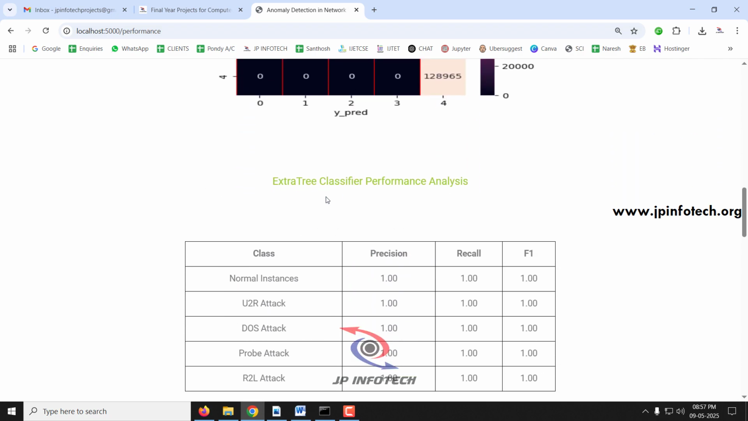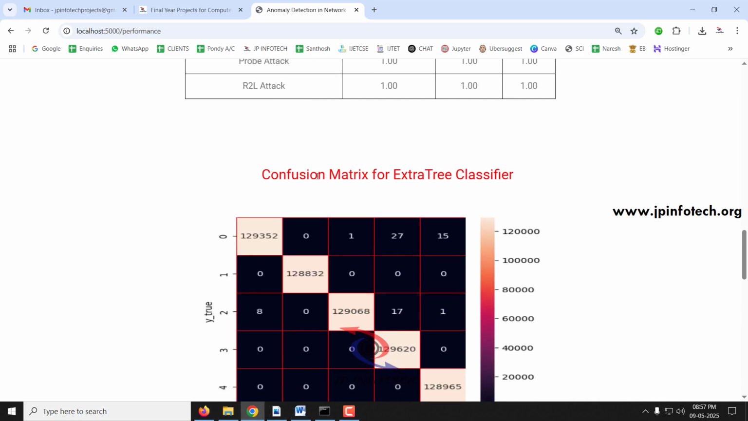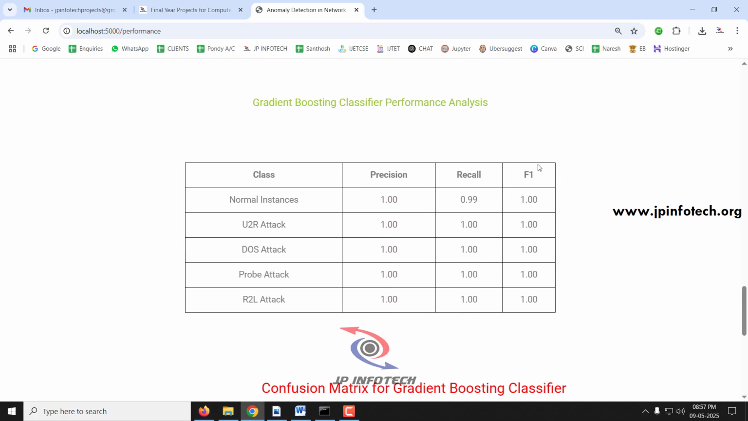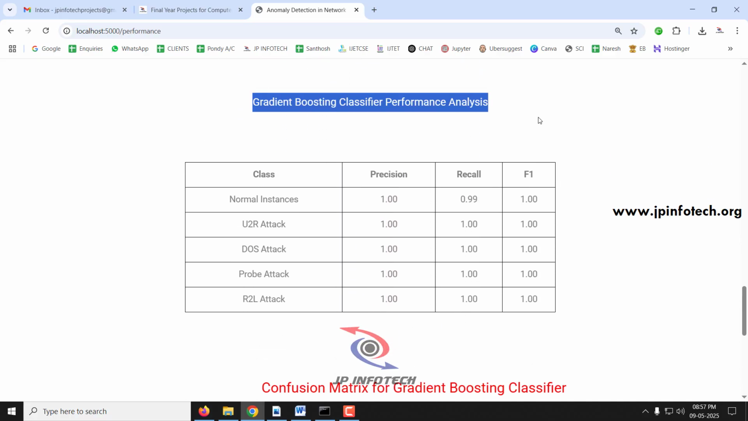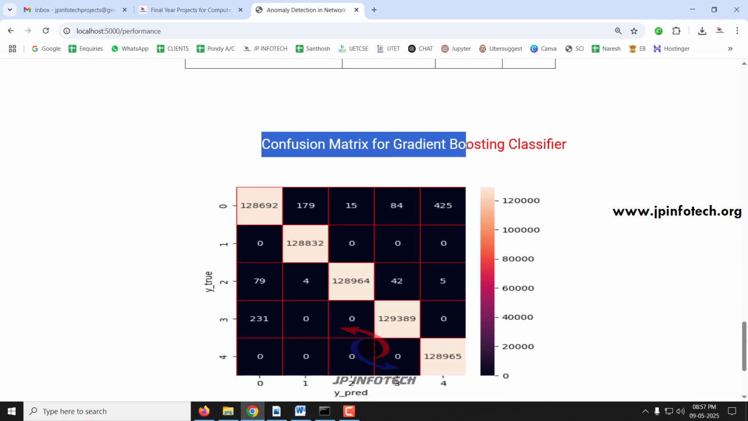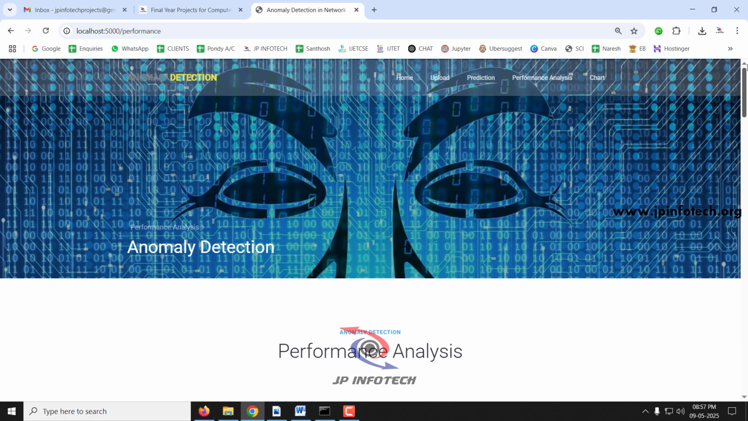Next comes the ExtraTree classifier. This is the precision, recall and F1 scores for the ExtraTree classifier, and this is the confusion matrix for the ExtraTree classifier. And finally comes the gradient boosting classifier performance analysis with the precision, recall and F1 score, and this is the confusion matrix for the gradient boosting classifier. So this part is for the performance analysis.